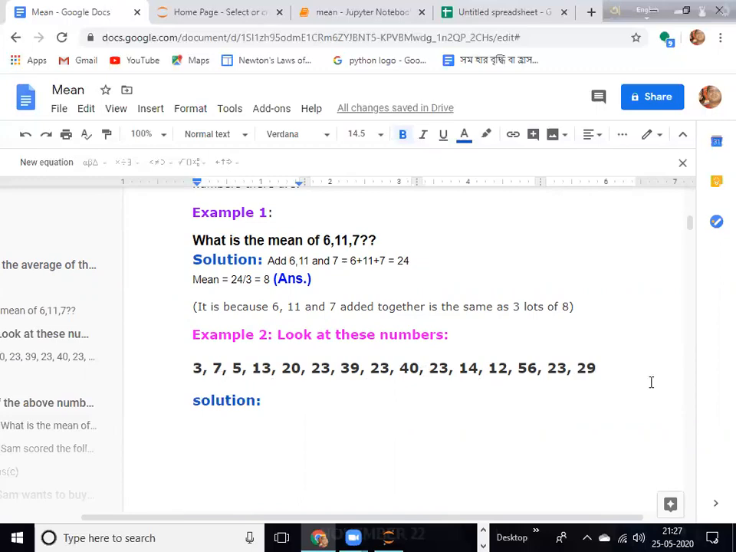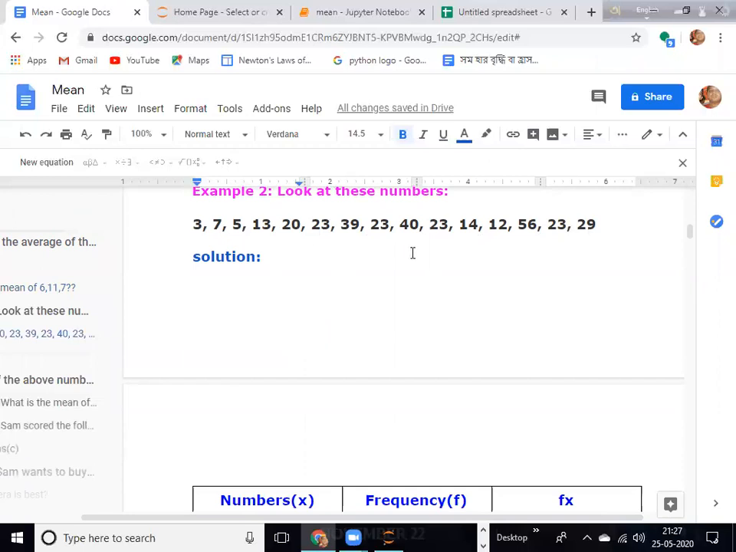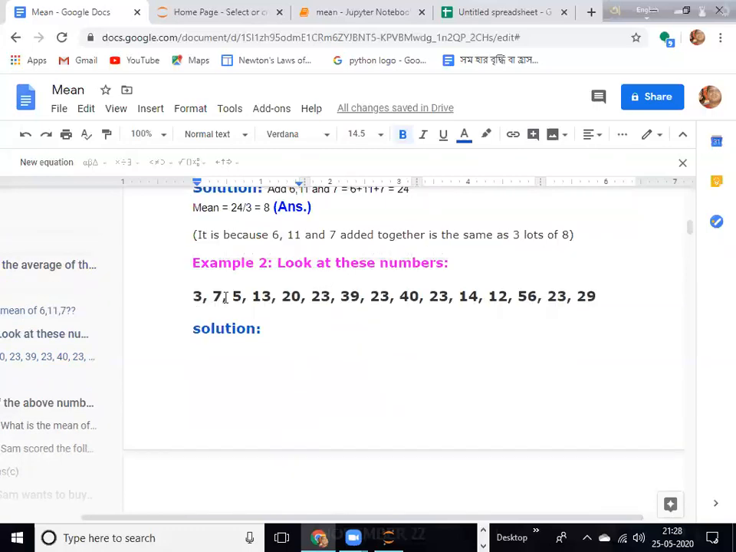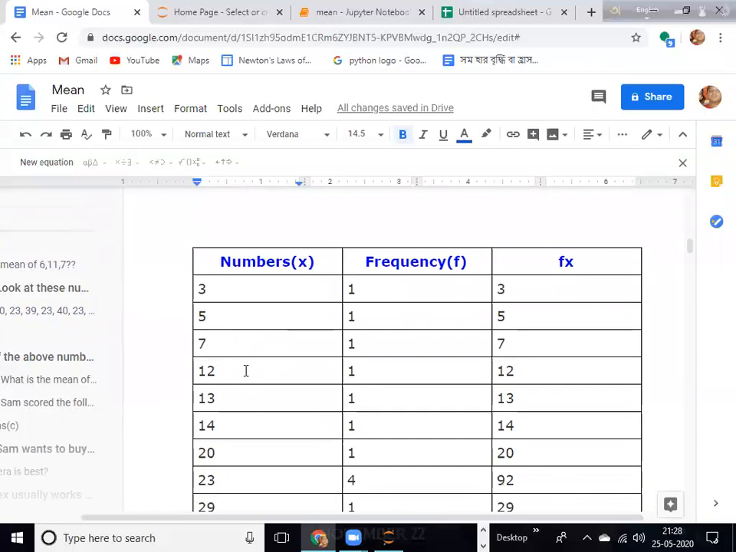You add these numbers and divide by the total number of numbers. It is better to use a manner which is useful and easy for calculating. So what is the easy way of doing this? You just draw a table. Arrange them in ascending order. So these are the tables.